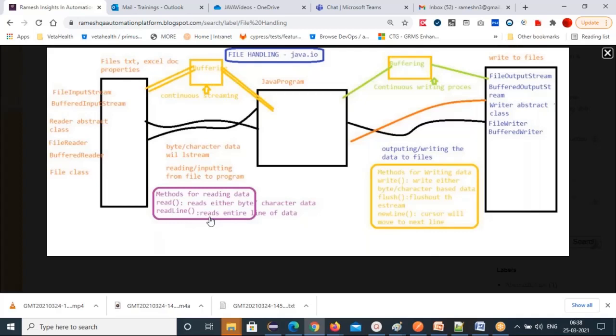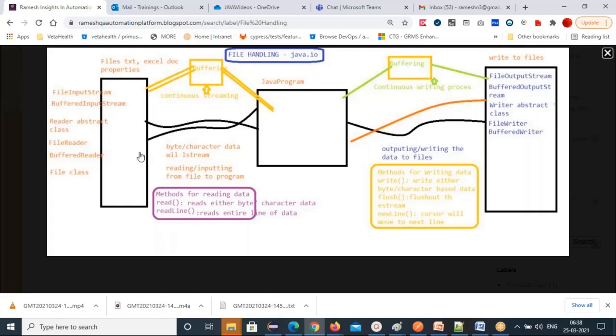That's the readLine method's purpose. So this is the reading process. What is the reading process? Your data can be in a txt file, doc file, Excel file, properties file, anything, anywhere. How can you supply that data to your Java program, read it, and use it in your Java program?